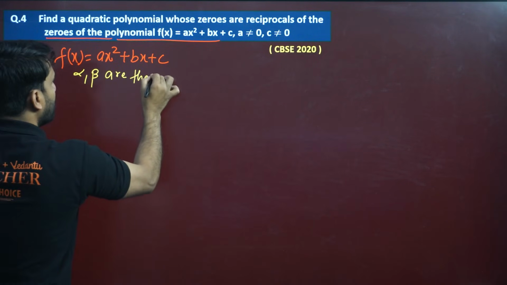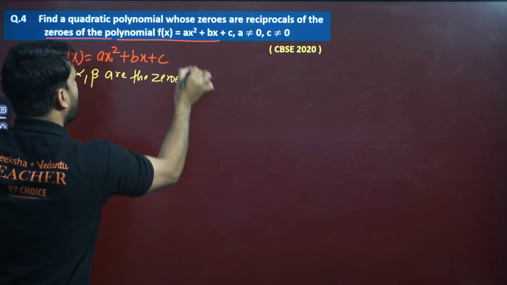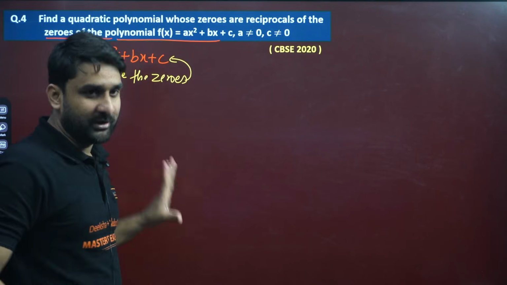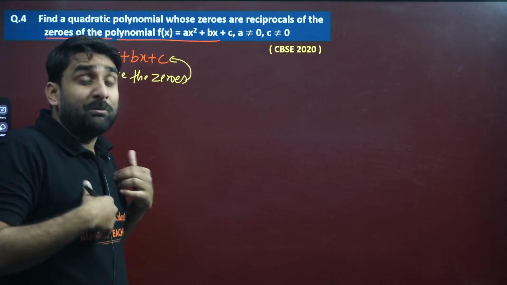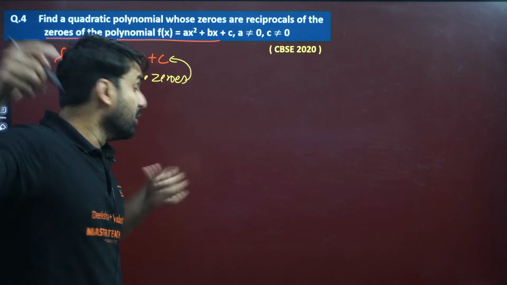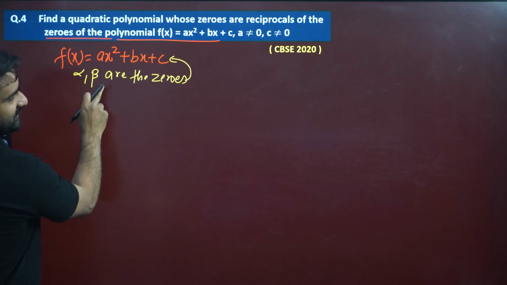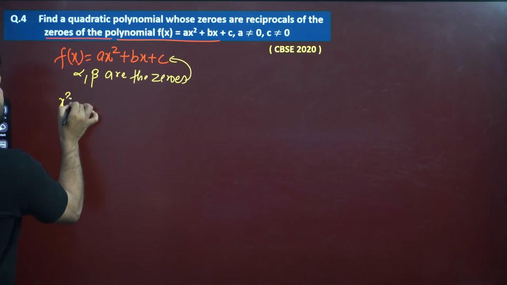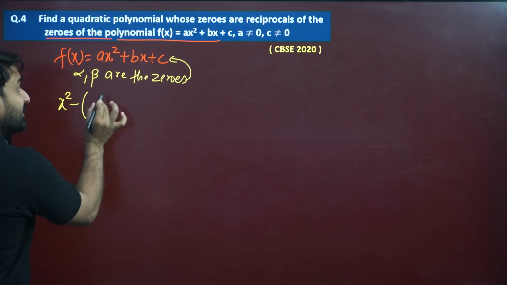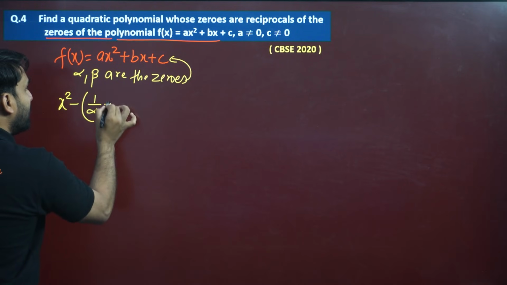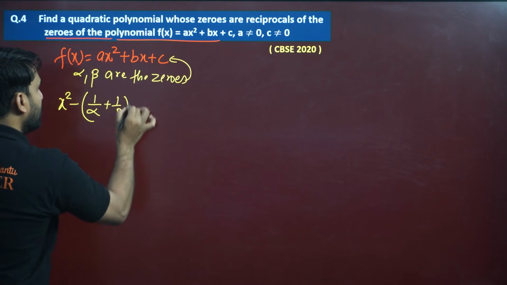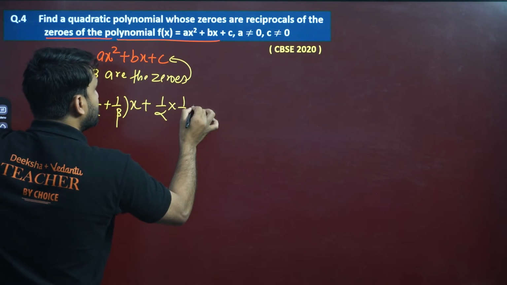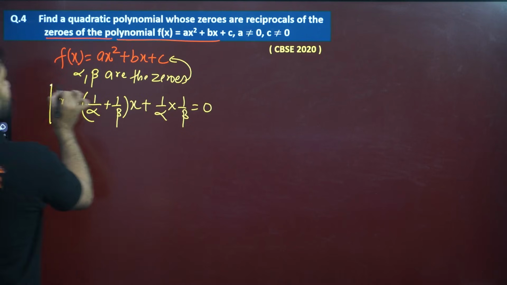Let alpha and beta be the zeros of this given quadratic polynomial. But we have to find the quadratic polynomial whose zeros are the reciprocals of these. That means we want x square minus (1 by alpha plus 1 by beta) into x plus 1 by alpha into 1 by beta equals 0. We have to find this.